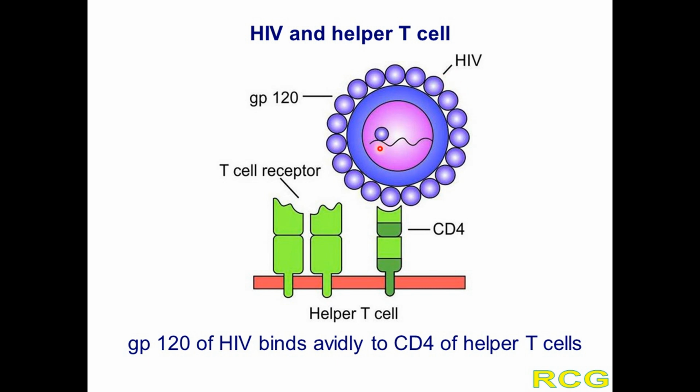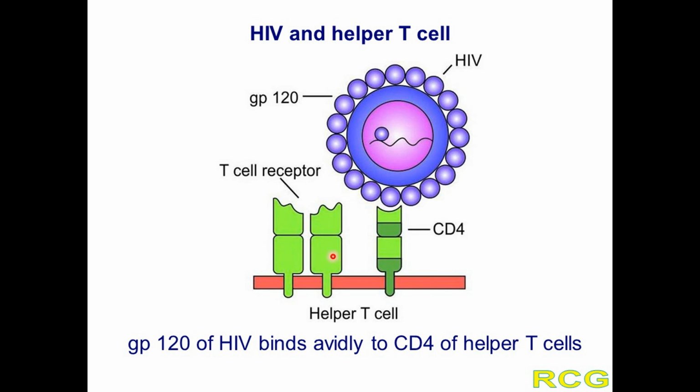This is HIV. The genome of the HIV, reverse transcriptase, is surrounded by a lipid bilayer, and on the surface of HIV we see a large number of GP120 molecules. And this is a helper T cell, the membrane of the cell. The T cell receptor is inserted in the cell membrane.